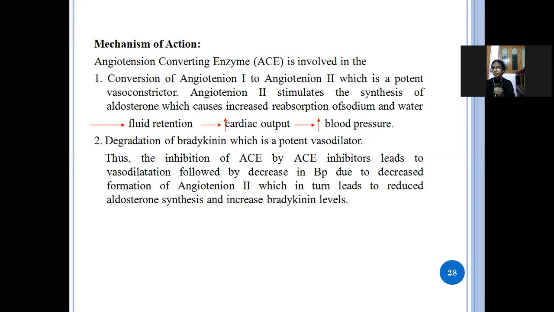So in order to reduce or control the blood pressure, we have to use the ACE inhibitors.